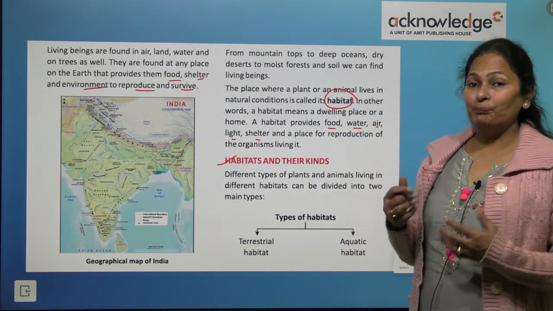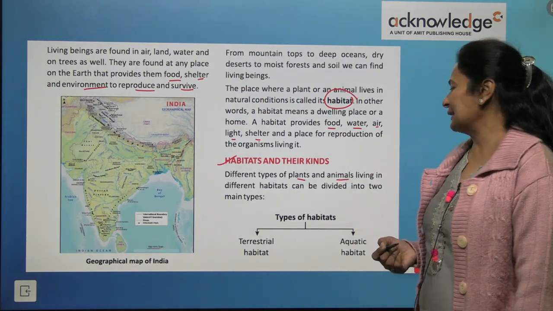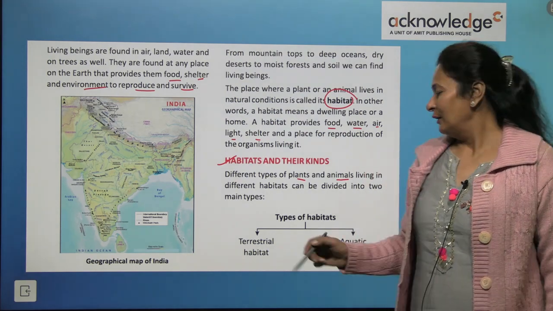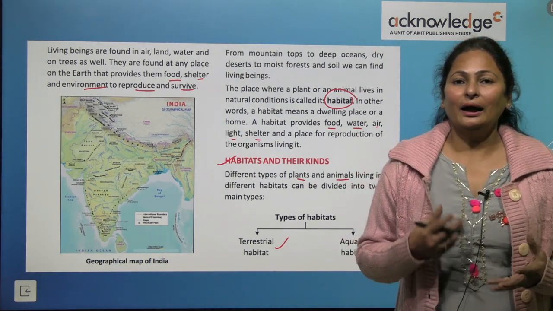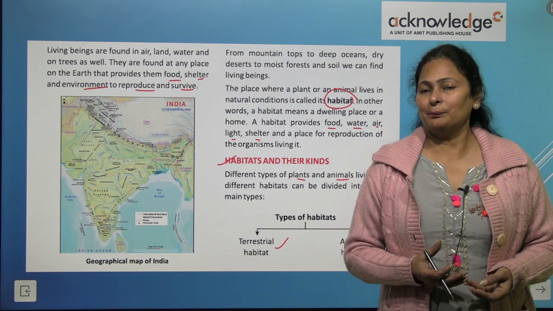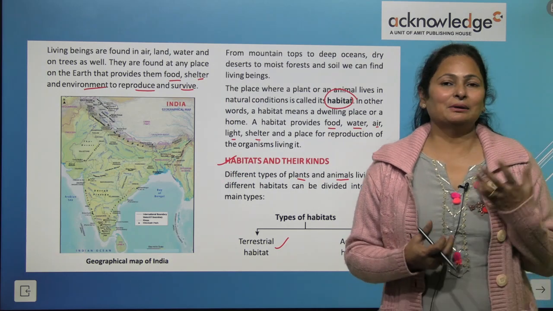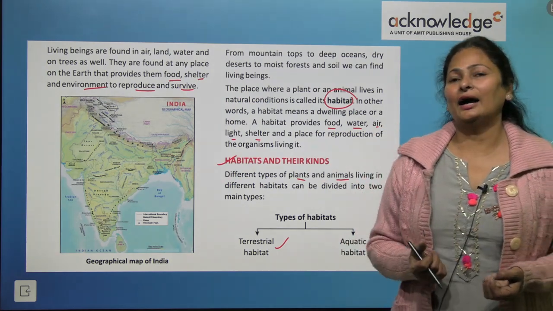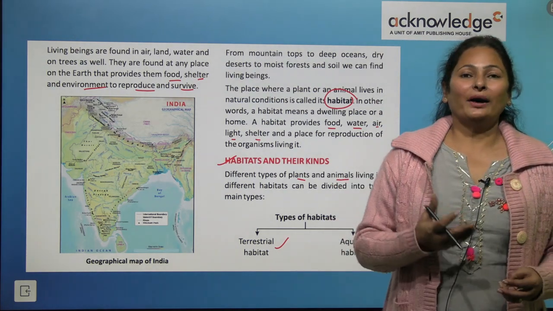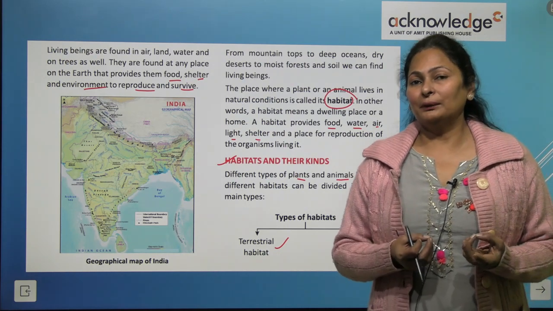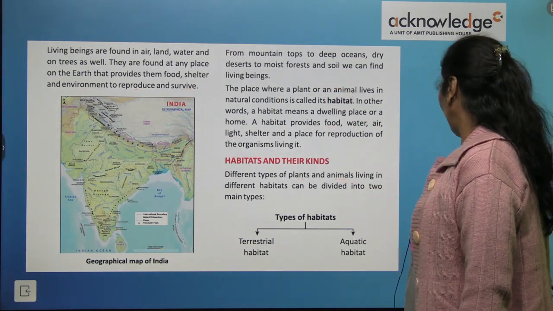Different types of plants and animals living in different habitats can be divided into two groups. First is terrestrial habitat and another is aquatic habitat. We have learned about terrestrial plants, the plants that grow on land. Similarly, the animals that live on land are called terrestrial animals or living beings, and the aquatic habitats are where the living things live in the water. So this is called the aquatic habitat.